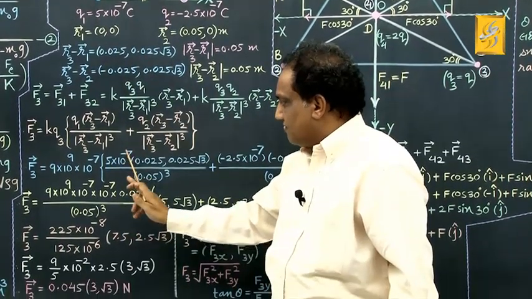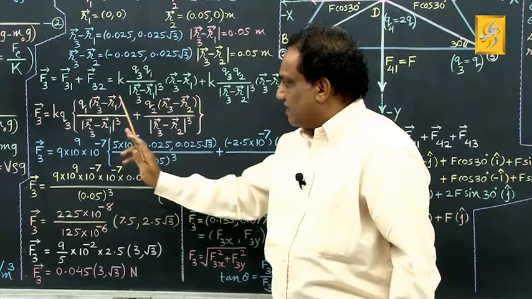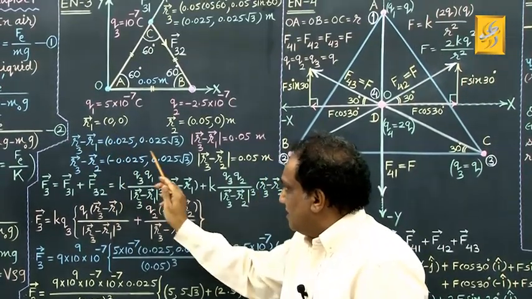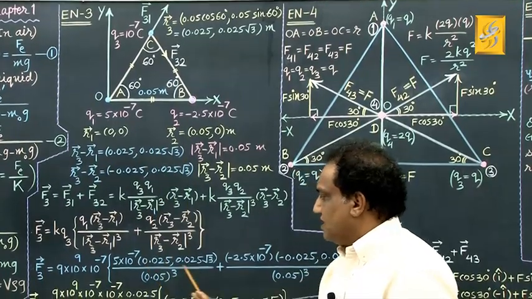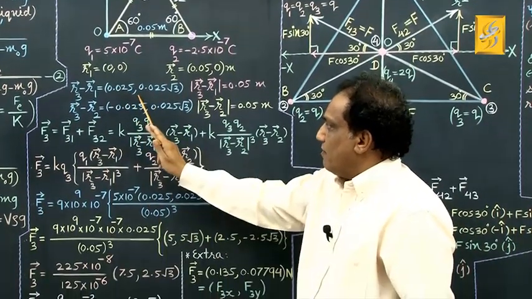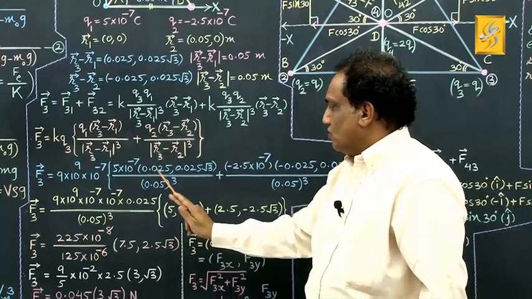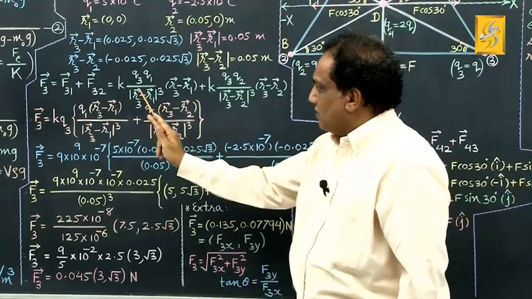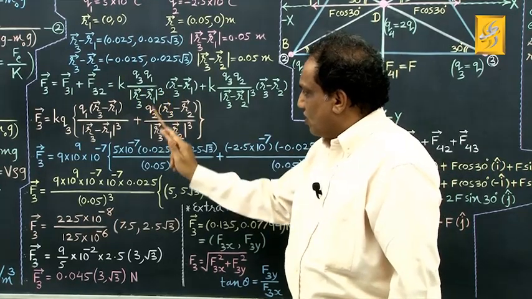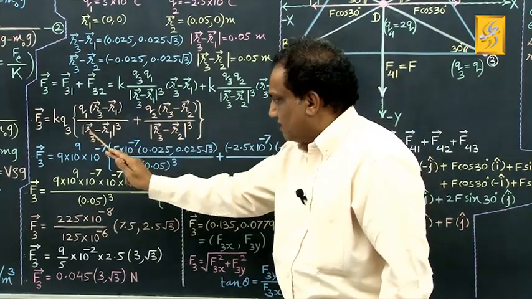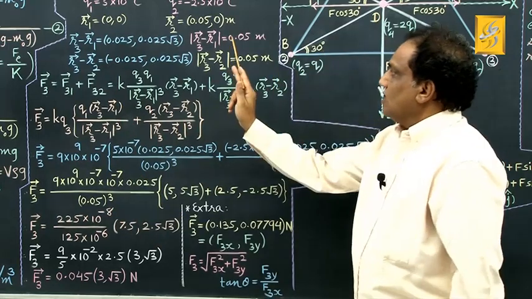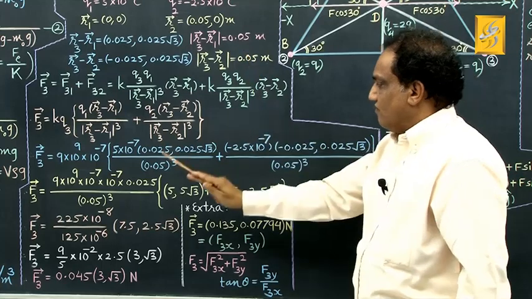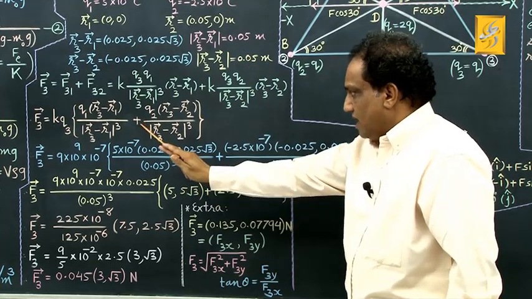Into vector R3 minus vector R1, the same vector I am writing here: 0.025, comma 0.025 root 3. Correct? Divided by cube of modulus of vector R3 minus vector R1. Cube of this means 0.05, cubed.